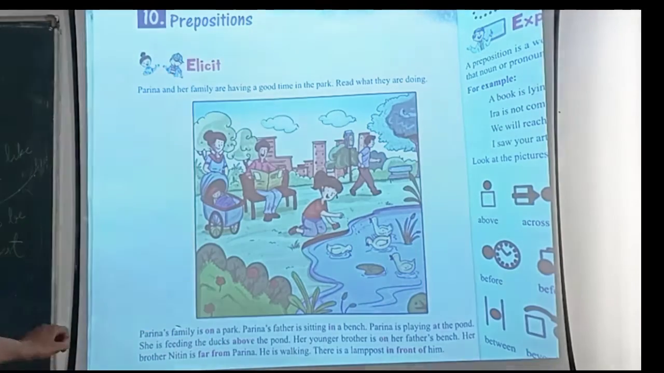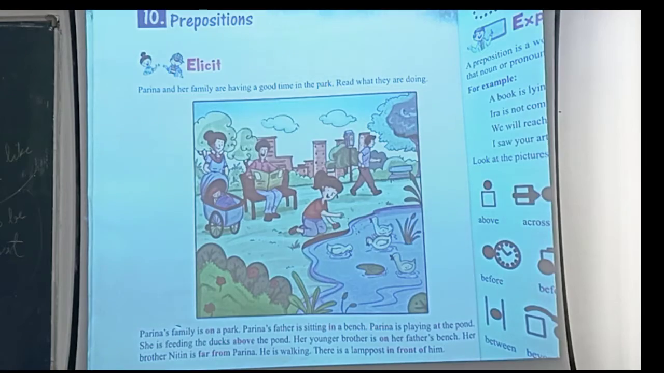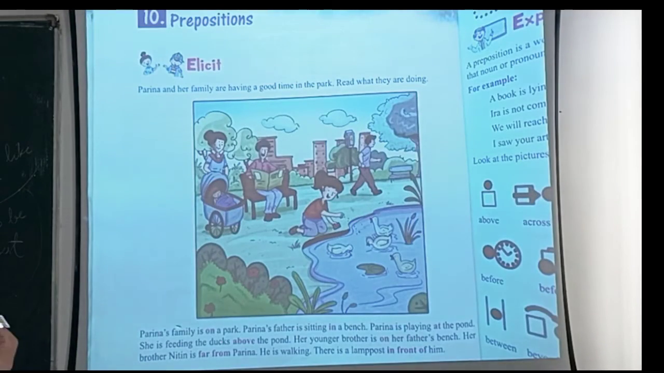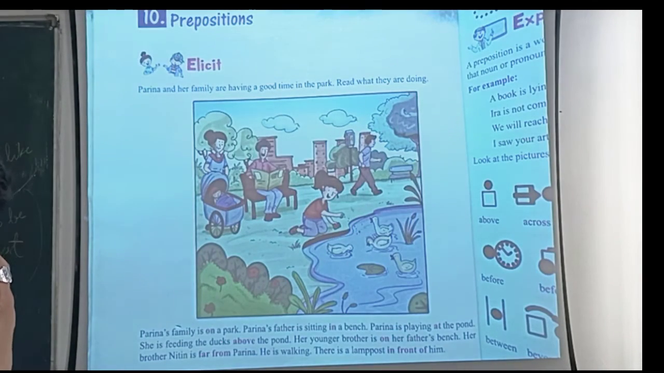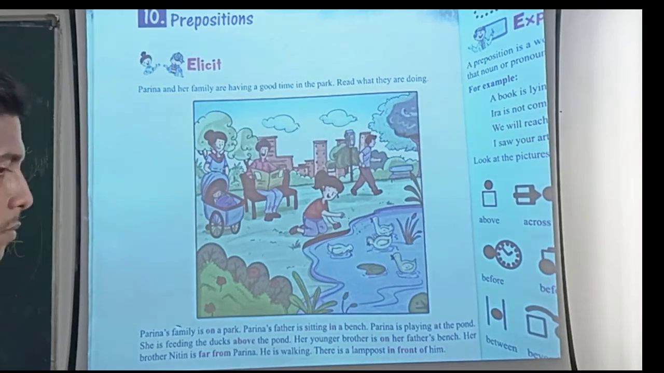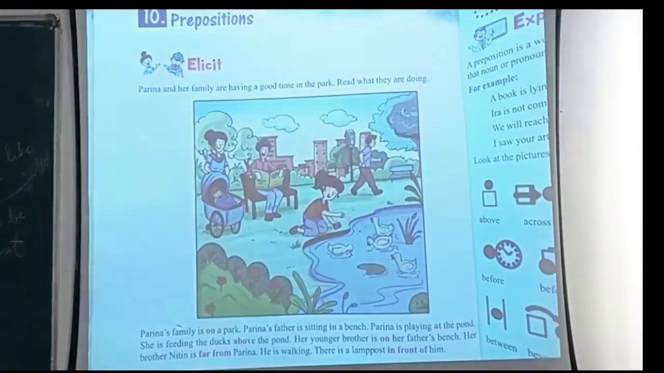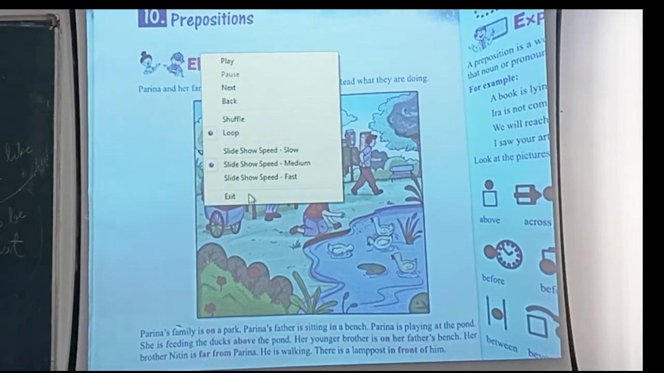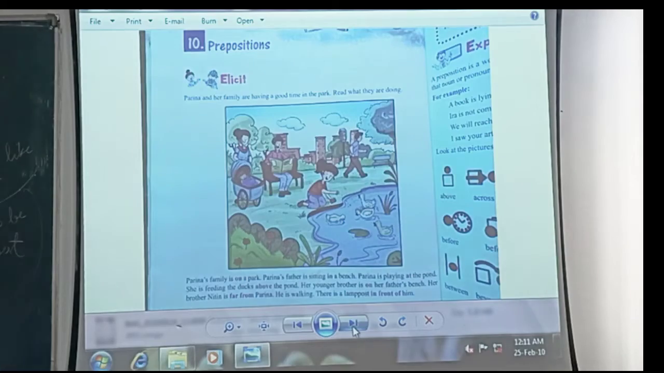Let's see. If I talk about the first sentence only, Parina's family is on a park. Parina's family is a noun, and it is in the park, and the word on is showing a wrong relationship, but the correct word should be in, which shows the relationship with park, because they are in the park, right? So let's move forward and see what else is given in our textbook. This is all about the first page, students. Let's talk about the next one.